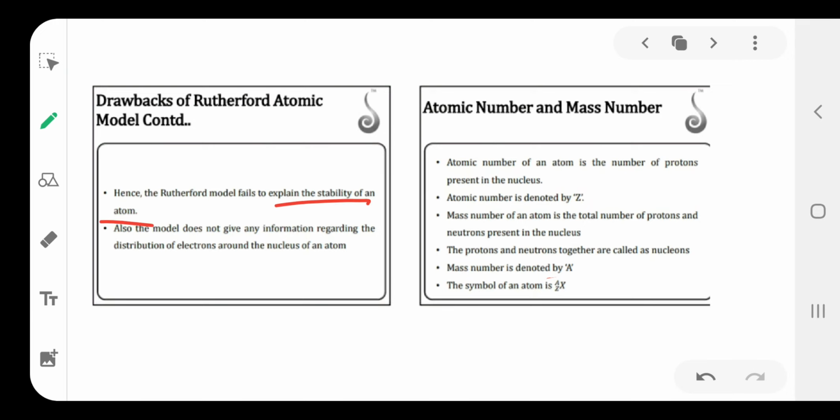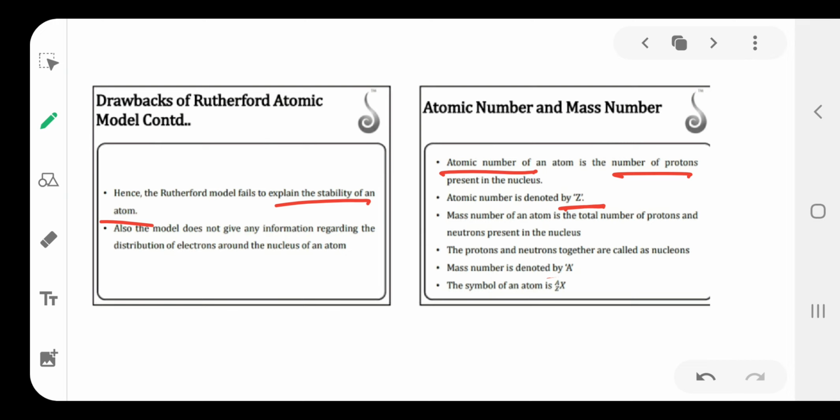The next one is the atomic number. Atomic number means the number of protons or the number of electrons: the number of protons present in the nucleus, or the number of electrons present in the atom. That is called the atomic number. Atomic number is denoted by the symbol Z.